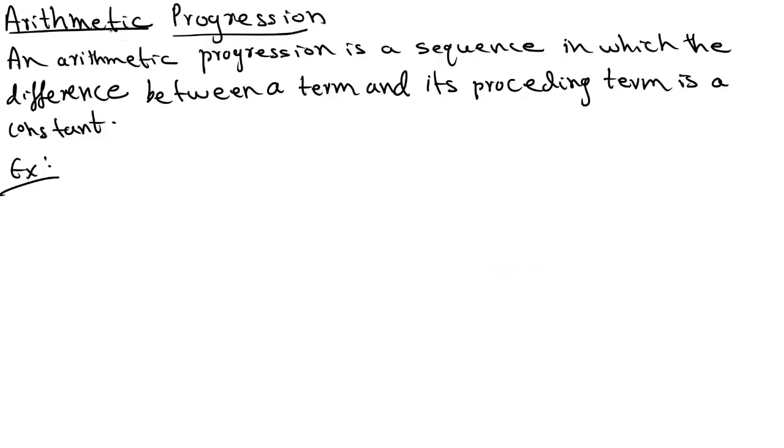Under progression, our first concept is arithmetic progression. It is an example of a sequence, and we call it an arithmetic progression. Now see the condition of arithmetic progression. An arithmetic progression or arithmetic sequence is a sequence in which the difference between a term and its preceding term is a constant.